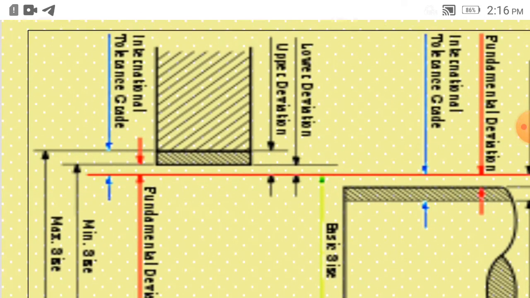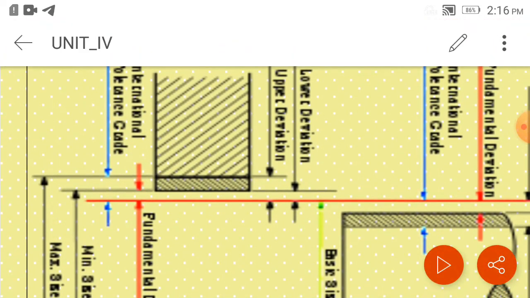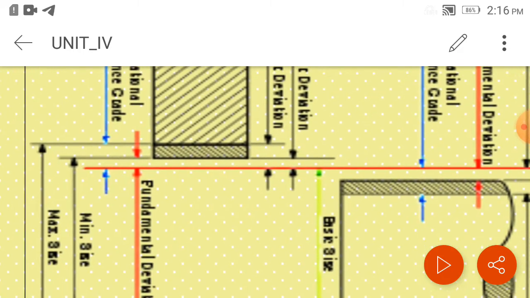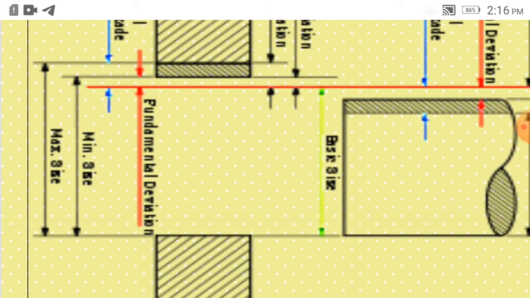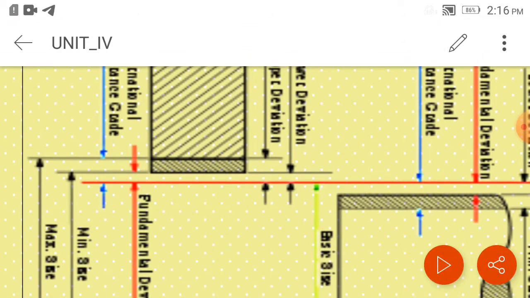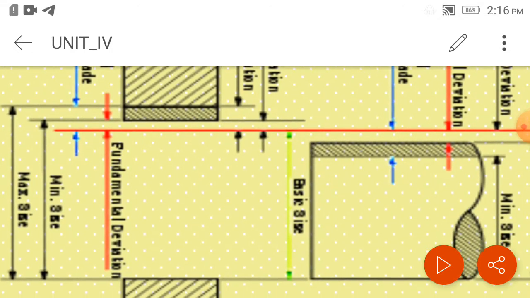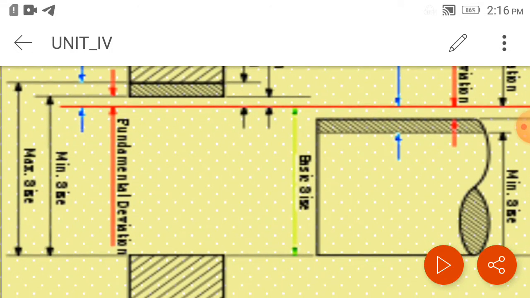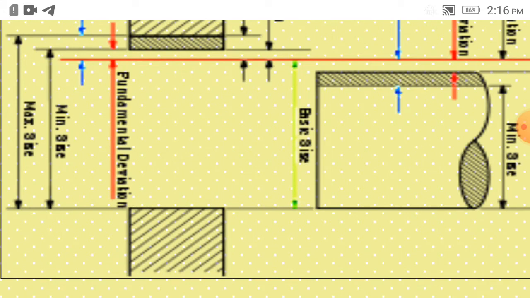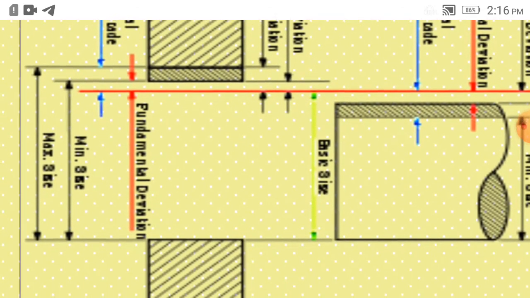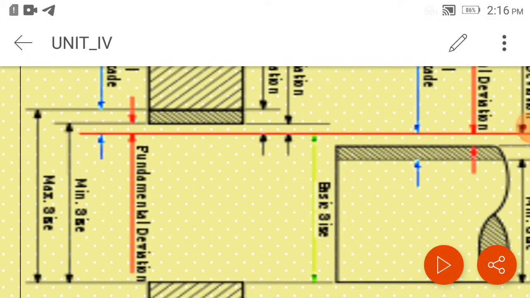So we can see here upper deviation and lower deviation for the hole, that is different than the shaft because here the minimum size is maximum material condition. So lower deviation is difference between minimum size and the basic size, and that is maximum material condition for hole.